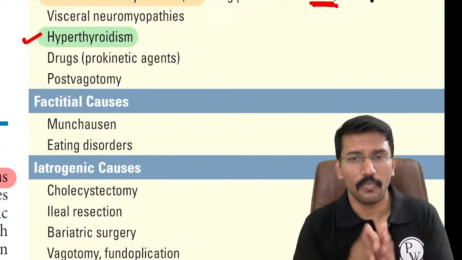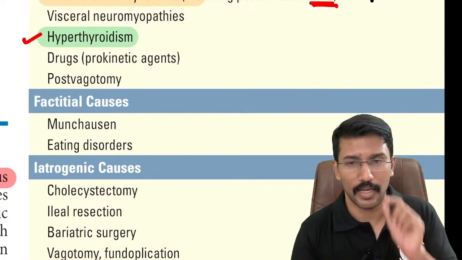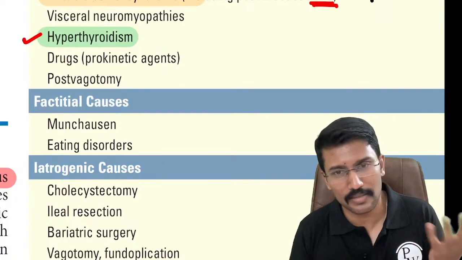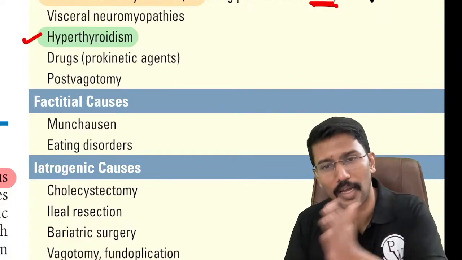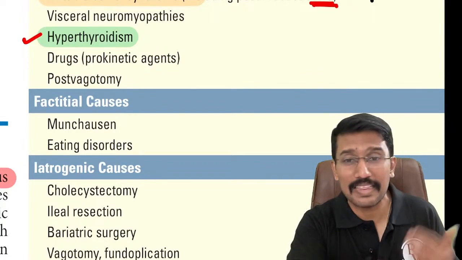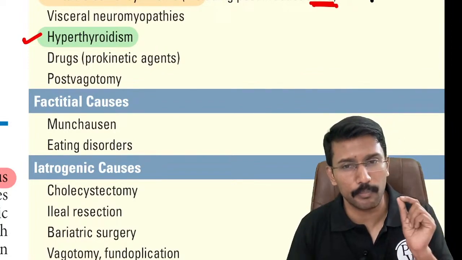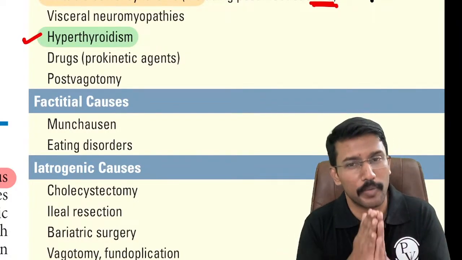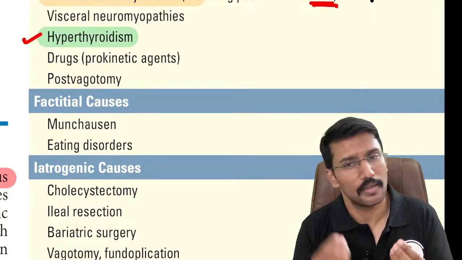Then if I cut the vagus nerve, I am cutting the parasympathetic control on the intestines, and thus the sympathetic activity would increase and I can develop the diarrhea. For what purpose we used to cut the vagus nerve? In the past, when we had non-healing peptic ulcers, we used to do vagotomy. Nowadays it is very rare because we know that majority of the peptic ulcers are caused by a bacteria, right?